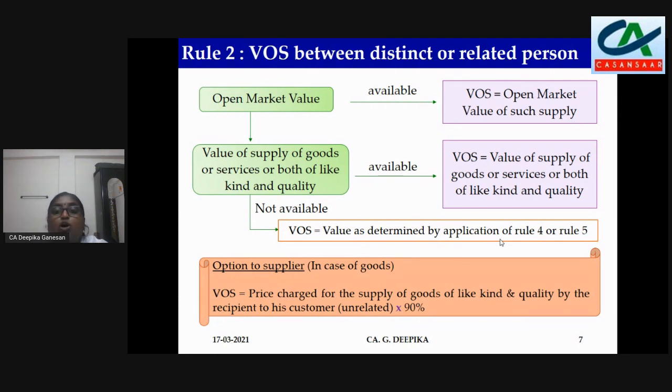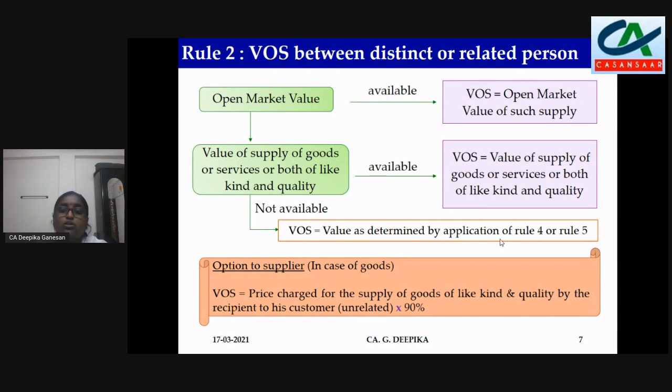Now there is an option to the supplier in case of goods alone. In case of goods, it is the price charged for the supply of goods of like kind and quality by the recipient to his customer who is unrelated, into 90%. Now for this, let us see an example. A person who is getting the goods from a supplier will get from so many suppliers, not only one supplier. So now we are going to find out the value between the supplier and the recipient.